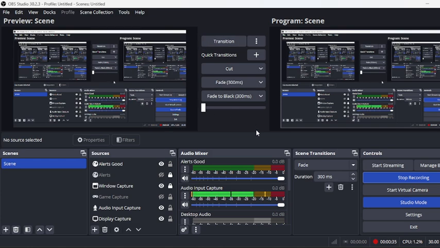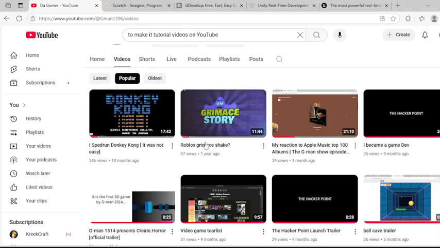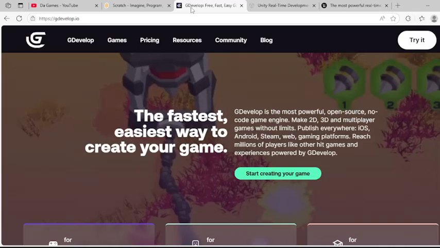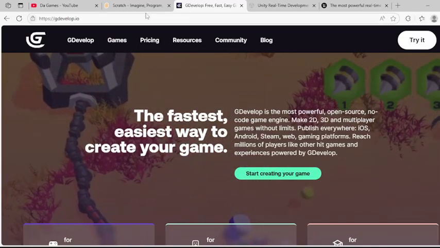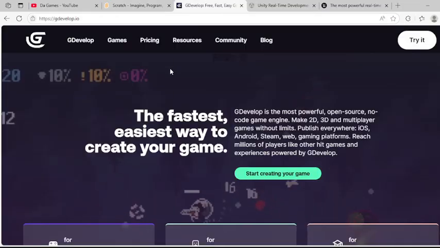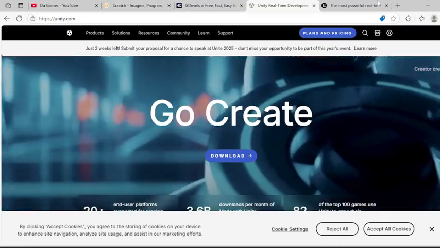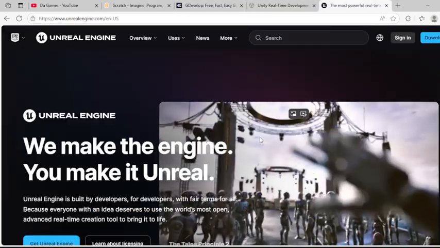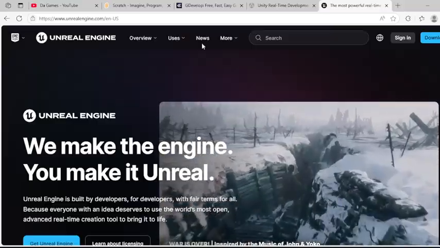So you probably are super lost. A game engine is the place where you code your game. There's so much to choose from. I just chose four to showcase. There's Scratch, there's GDevelop, there's Unity, and there's Unreal, and there's thousands more.